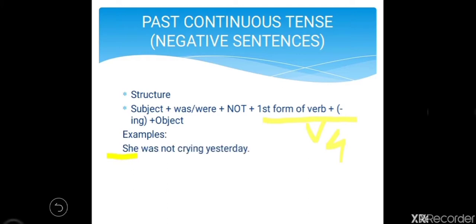So, she is subject, was helping verb, not and then V4 and then object. They were not climbing on a hill. So, they subject, were helping verb, again not, then V4 and then object. So, subject plus was, were plus not plus V4 plus object will be the structure of past continuous tense in negative form.